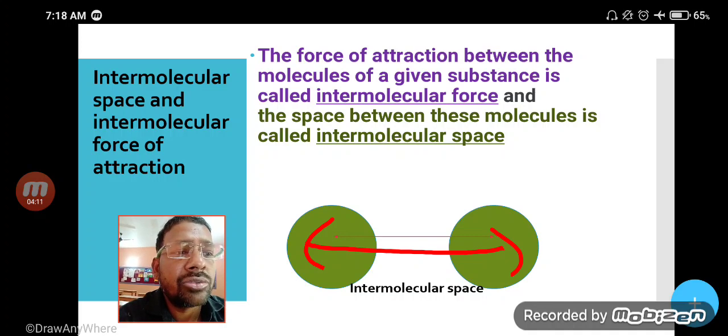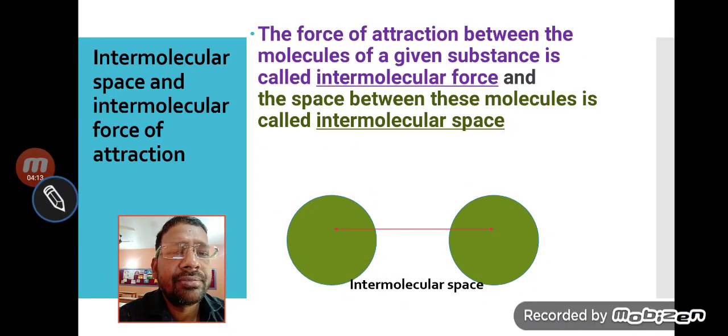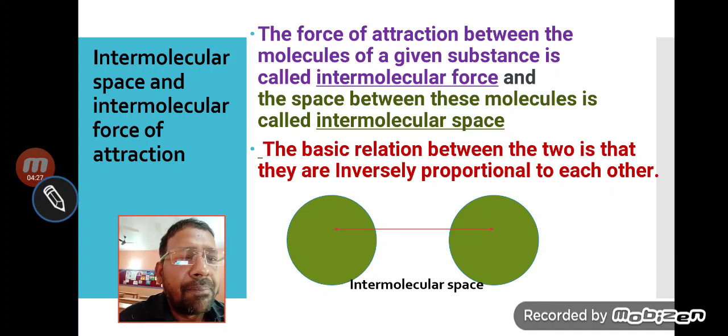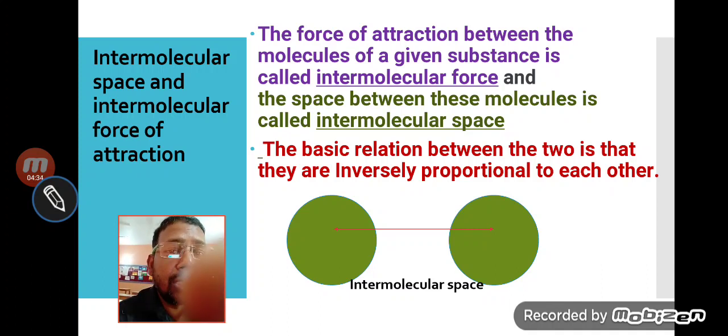So, my dear students, it is very clear, and please note down in your copy what you mean by intermolecular space and intermolecular force of attraction. Now, the next topic is that the basic relation between the two is that they are inversely proportional.